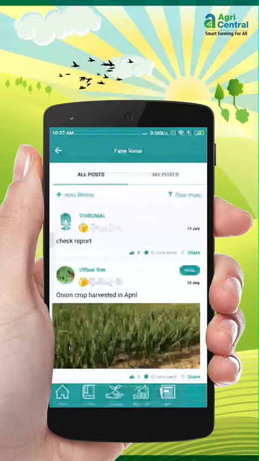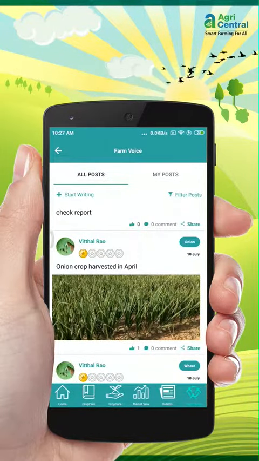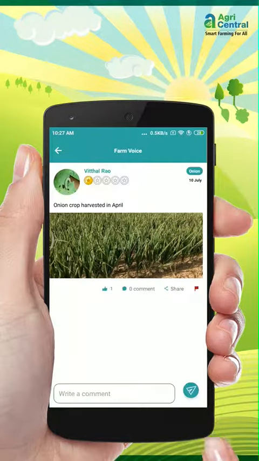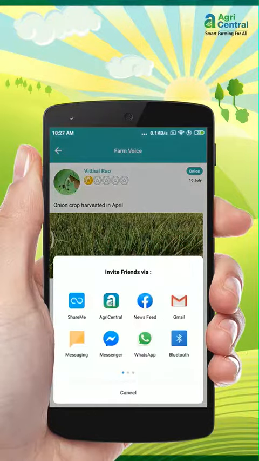Oh, see this farmer. He has such a nice crop of onions. Let me congratulate him. I will first click like. I can also click on share here and share this update with my friends on Facebook, WhatsApp, etc.